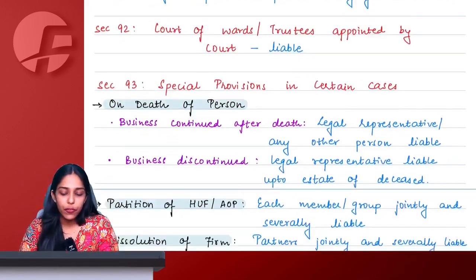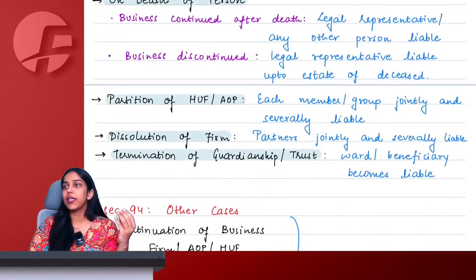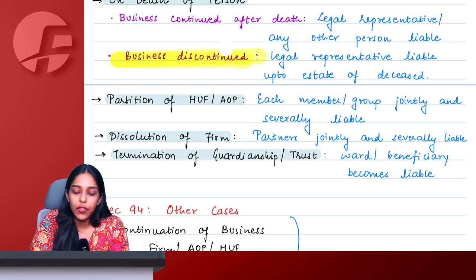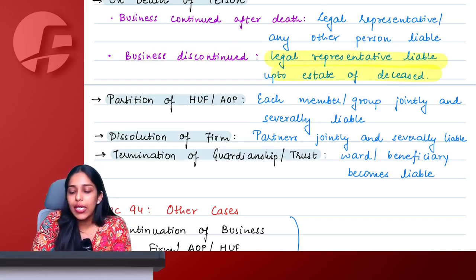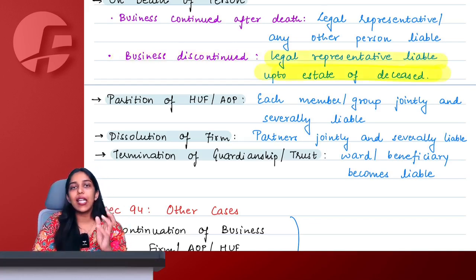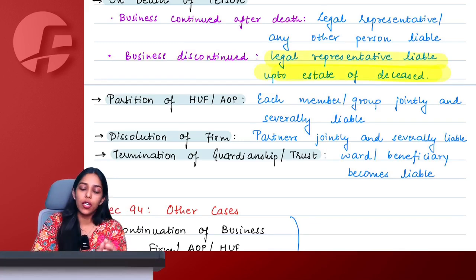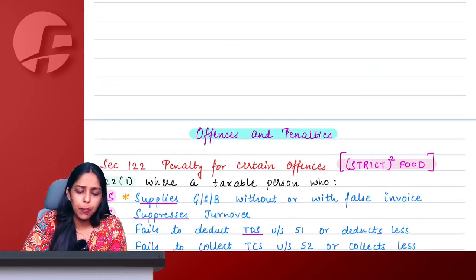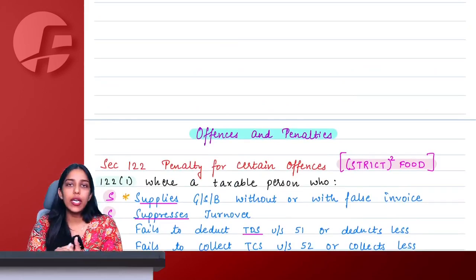Guardian, trustee, ward of court, trust, on the death of a partner, on the death of a person, HUF, AOP, firm dissolution, guardianship trust, everyone is jointly and severally liable. Only if the business is discontinued after the death of the person, you will be liable only and only up to the estate that you are inheriting from that particular person. This is all the litigation portion that we have already completed.